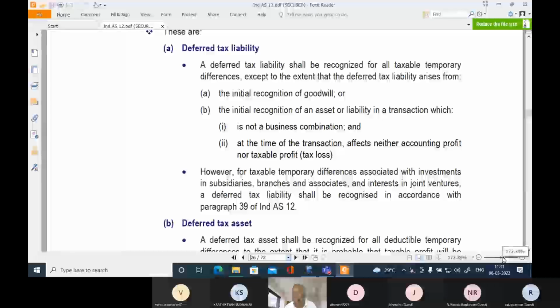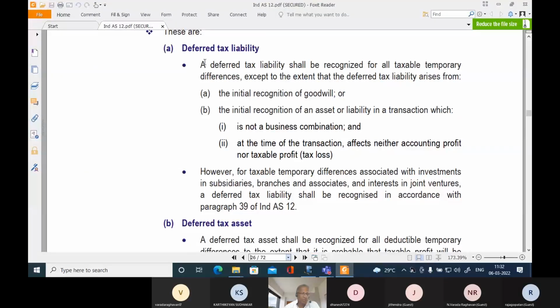You are not expected to create deferred tax liability which is on account of goodwill. I told you, no: a deferred tax liability shall be recognized for all taxable temporary differences, except to the extent that the deferred tax liability arises from the initial recognition of goodwill, or the initial recognition of an asset or liability in a transaction which is not a business combination, and that at the time of the transaction affects neither accounting profit nor taxable profit.